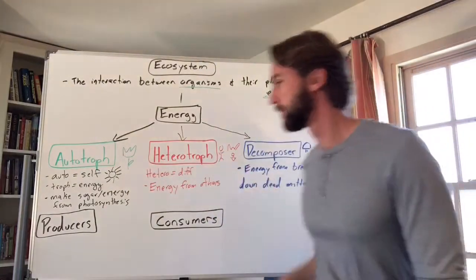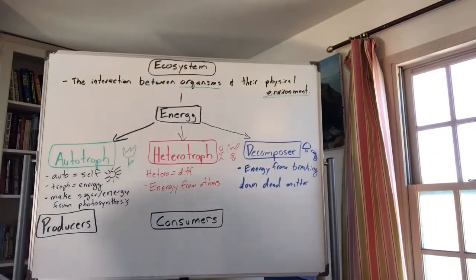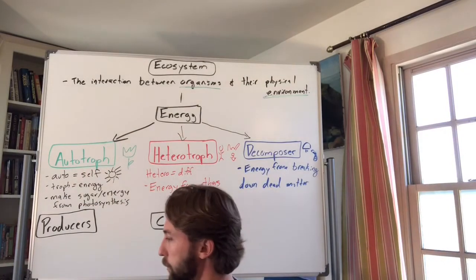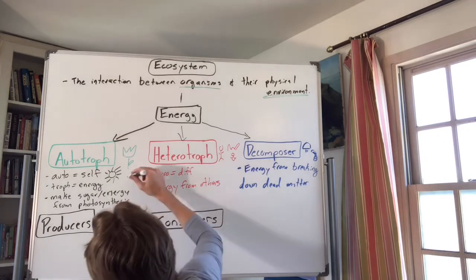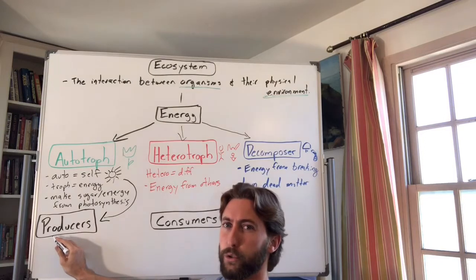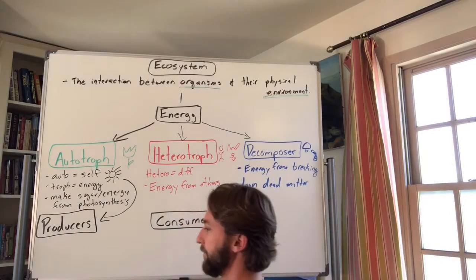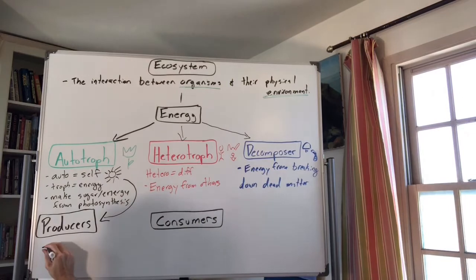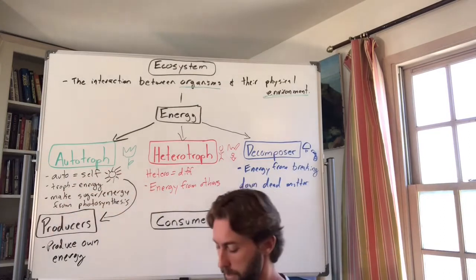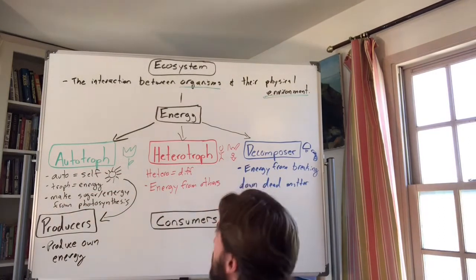So we got autotrophs, heterotrophs, decomposers, but there's two categories these guys fall into. Like I said, an autotroph is also known as a producer. You can kind of guess what producers means. That's right, produce own energy. So that just means they make their energy. Same thing as an autotroph. Producers and autotrophs make energy from the sunlight through photosynthesis.